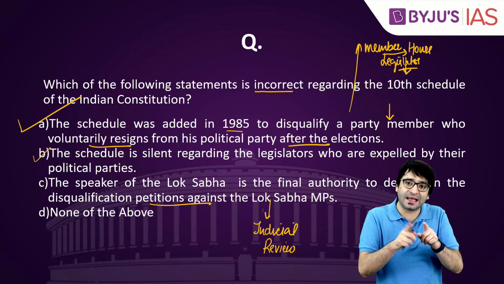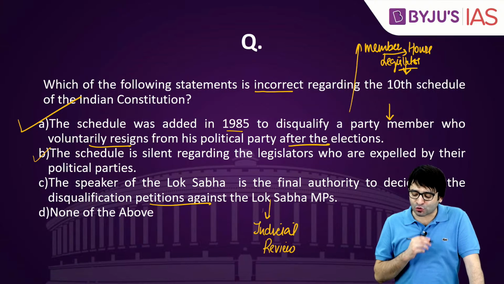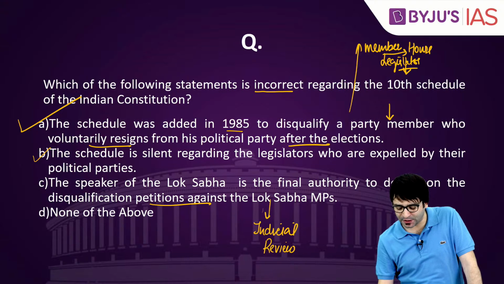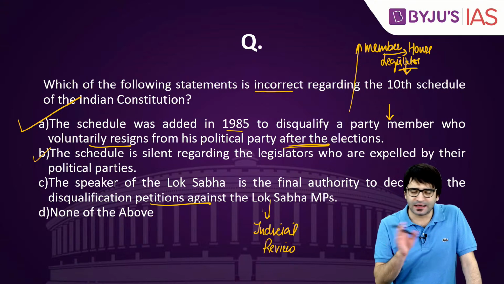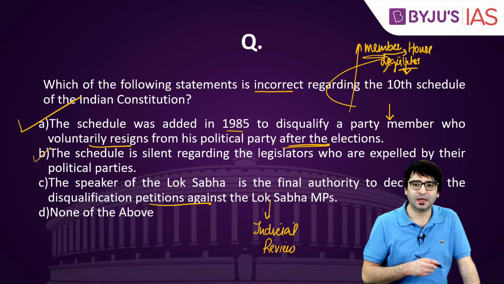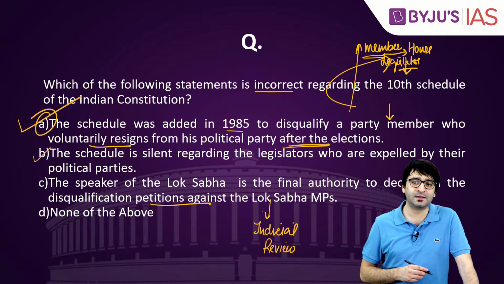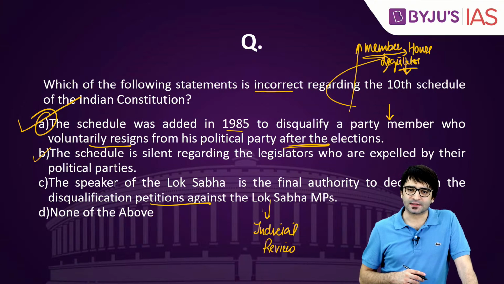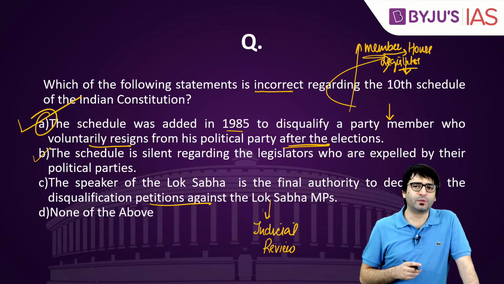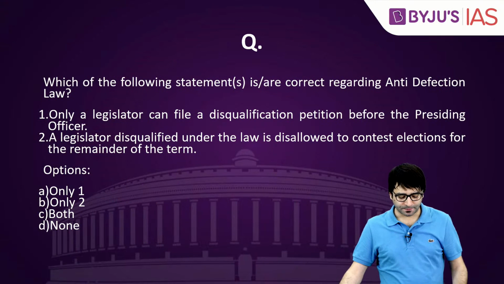That's why statement A is incorrect, because it says the schedule talks about to disqualify a party member who voluntarily resigns from his political party after the elections. It does not talk about a party member, it talks about a member of a house. It talks about a legislator. That's why statement A is incorrect. A is the right answer. Looks slightly tricky, but if you understand the concept, you would be in a position to mark it correctly. Let's look at another question.